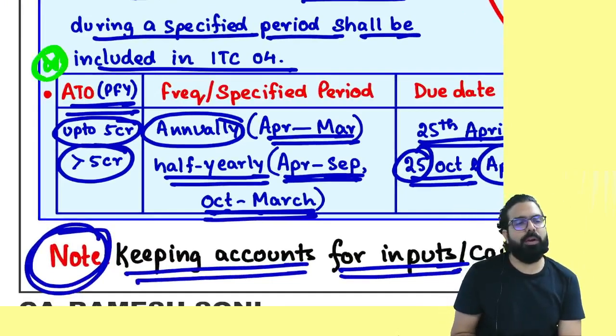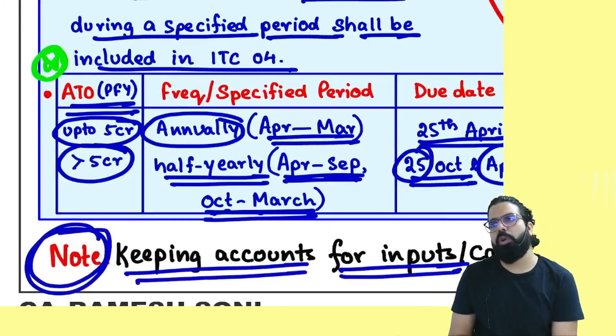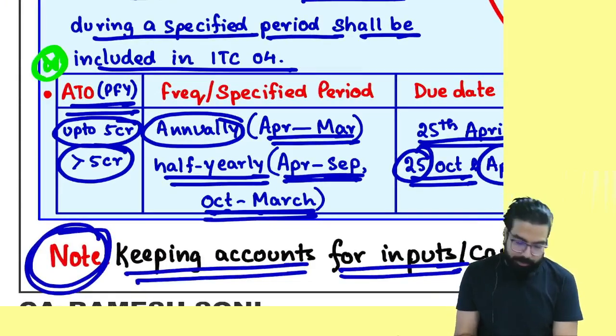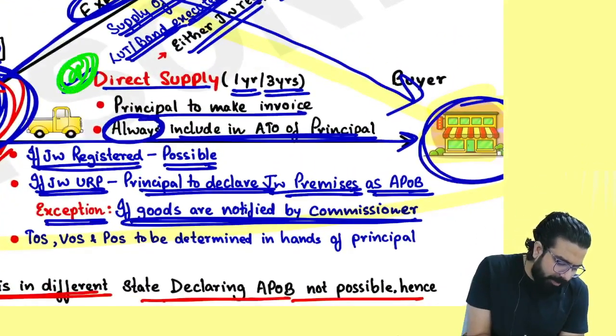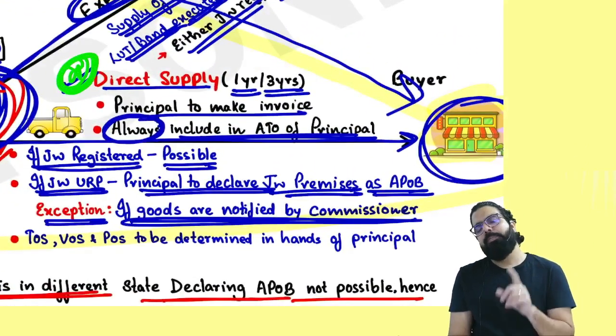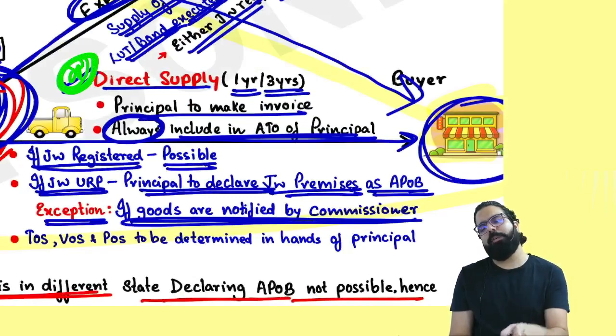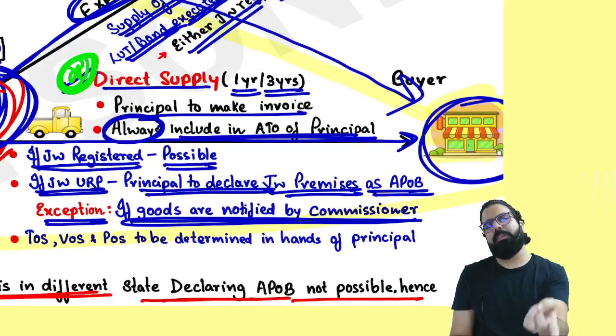Sir, return to be filed annually and half yearly. Annually for whom, everyone? Whose turnover is up to 5 crore. More than 5 crore, half yearly. Sir, can I supply directly from the job worker's premises? Yes. Remember, the job worker premise should be declared as what, everyone? Additional place of business, or he should be a registered person.